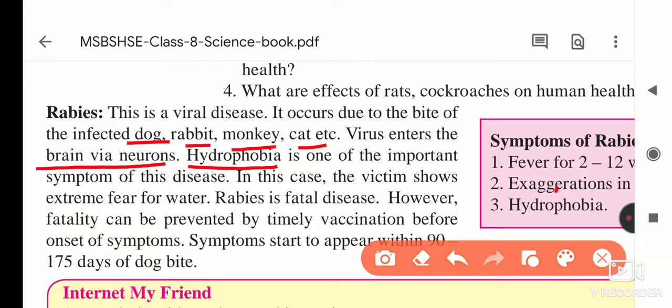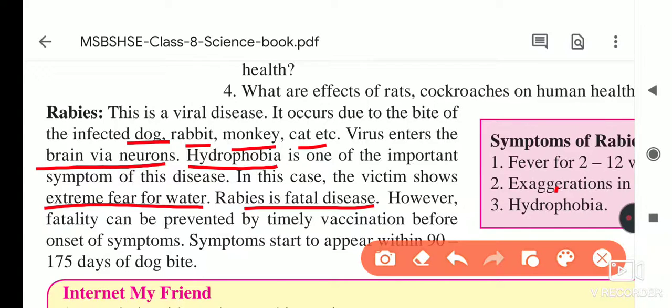We get scared even to drink water. So this dangerous it is. In this case, the victim shows extreme fear of water. And rabies is a fatal disease, which means the person may die when they get rabies.